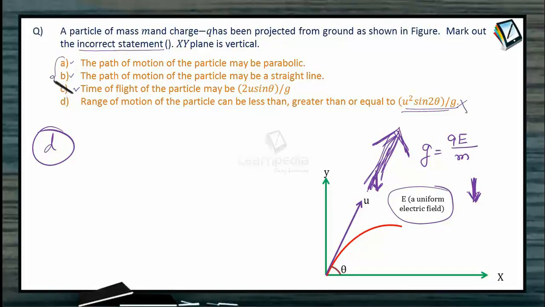So A, B, C, all three statements are possibly correct. Only the option D is not correct. So D is the answer.